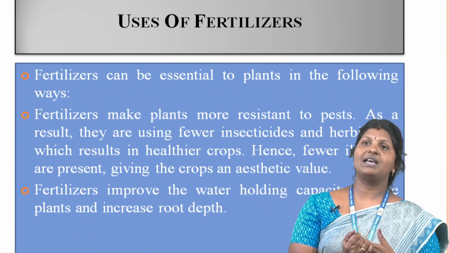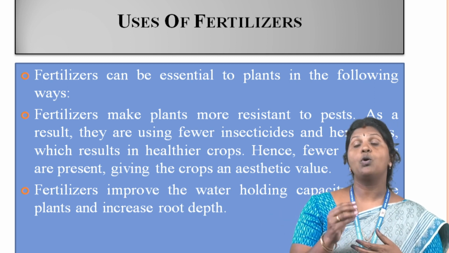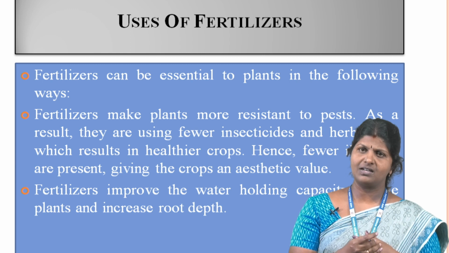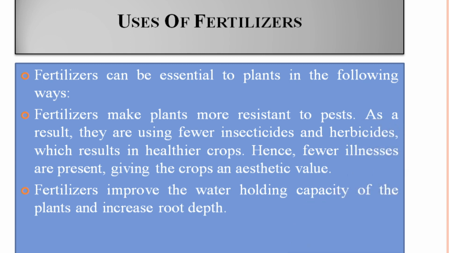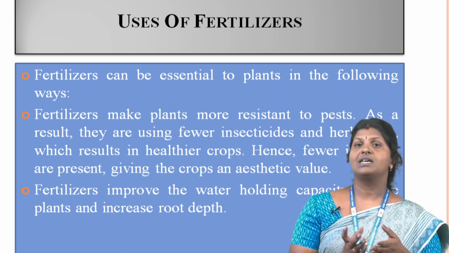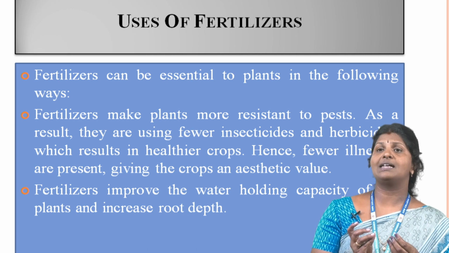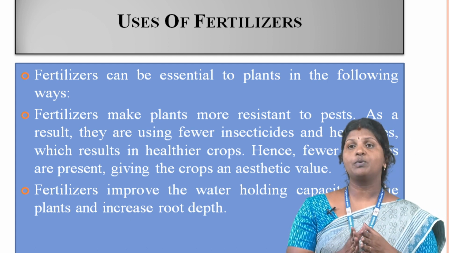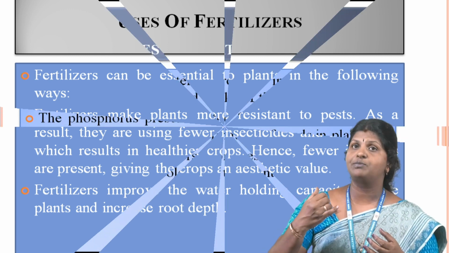Fertilizer can be essential to the plant in the following ways. Fertilizer makes plants more resistant to pests. As a result, fewer insecticides and herbicides are used, which results in healthier crops. Hence, fewer illnesses are present, giving the crop an aesthetic value. Fertilizer improves the water holding capacity of the plant and increases root depth.